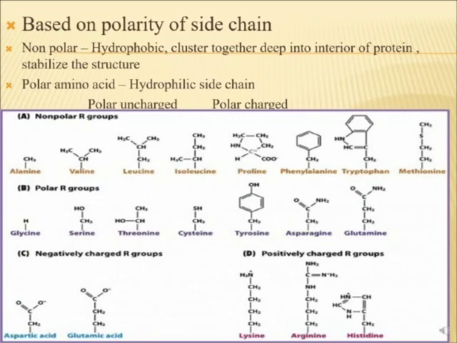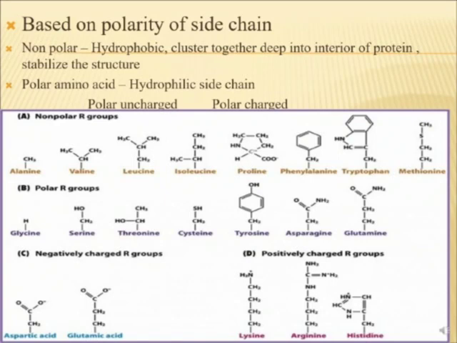Polar amino acids have hydrophilic side chains, and they are polar charged or polar uncharged. The non-polar ones are alanine, valine, leucine, isoleucine, proline, and the aromatic ones, phenylalanine, tryptophan, methionine. Sorry, they are non-polar.